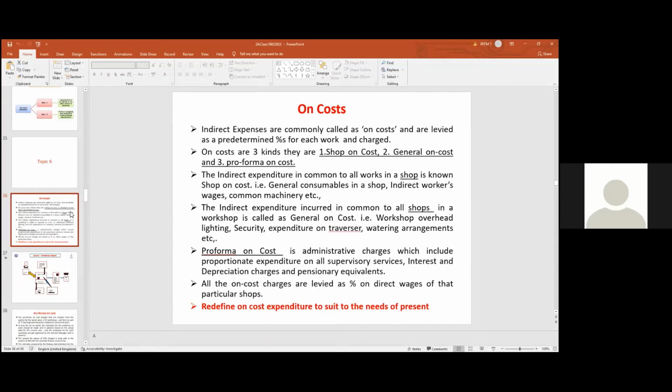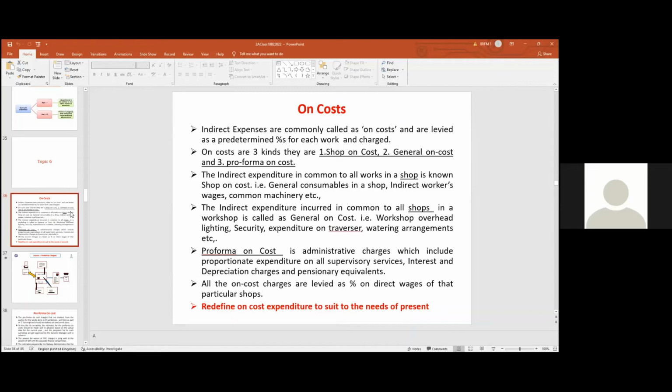So normally, as per our procedure, on costs are levied as predetermined percentages for each work and charged to the final heads. When you give it to the work order, finally it goes to the final heads. So on costs are 3 kinds in Indian Railways. In the railway workshops, क्या है वो? Shop on cost, general on cost, and performance cost. In Indian railway workshops, the on costs are 3 kinds: shop on cost, general on cost, and performance cost.